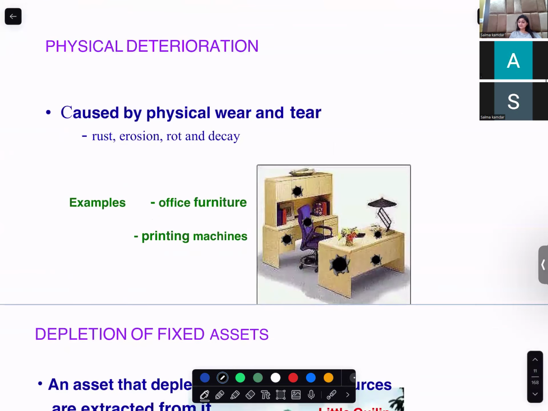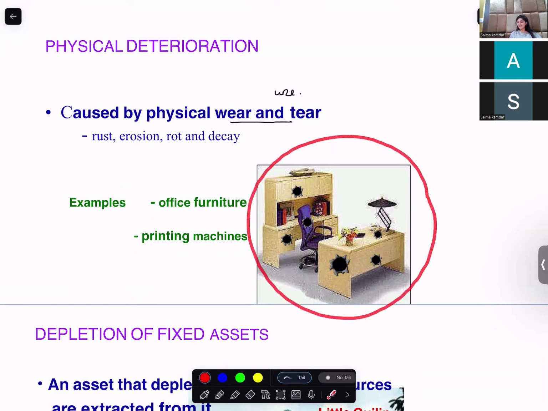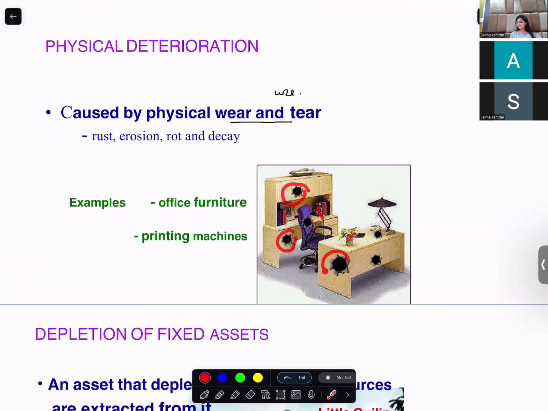Physical deterioration is caused by the physical wear and tear from use. So, see, if you have a non-current asset and you're using your non-current asset, there will be some damage to your non-current asset. Yes. This damage is called the physical wear and tear, or I would say it is called the physical deterioration that is caused due to use.